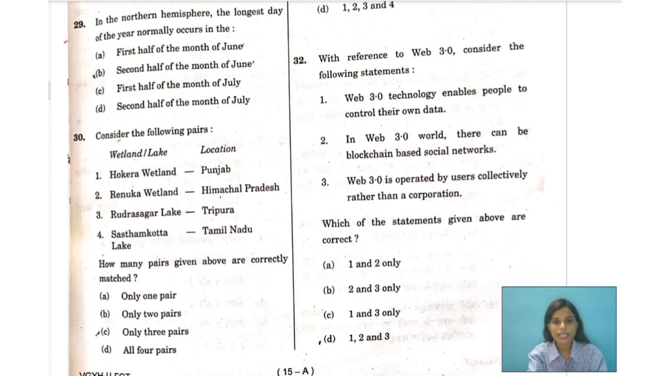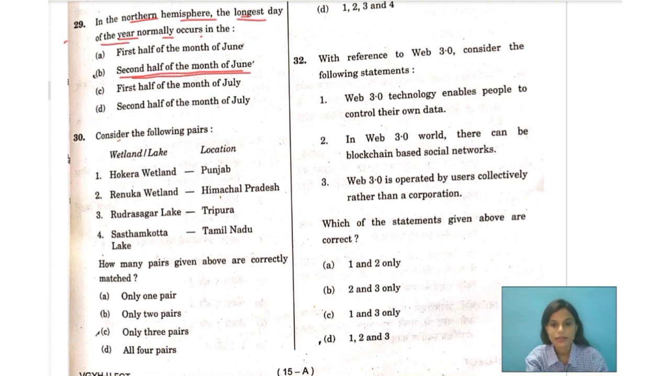The next question says, in the northern hemisphere, the longest day of the year normally occurs in which part? Quite a fascinating question which they have given. So, your correct option here would be the second half of the month of June, which is going on. So the second half of the month of June in the northern hemisphere has the longest day of the year.